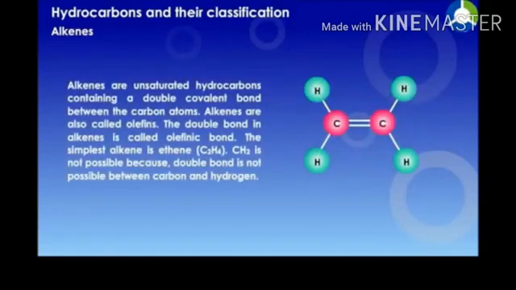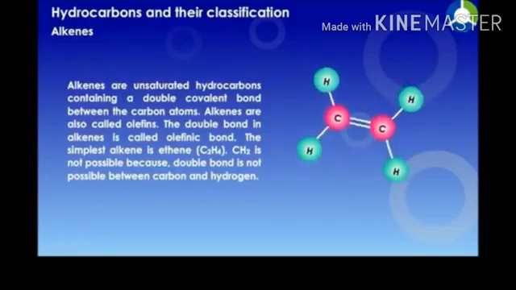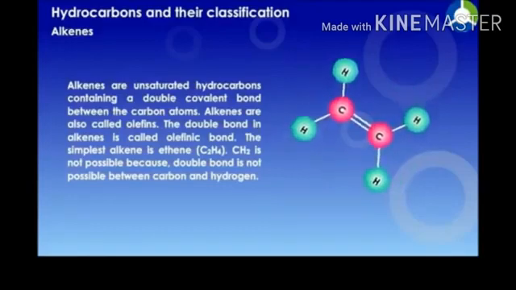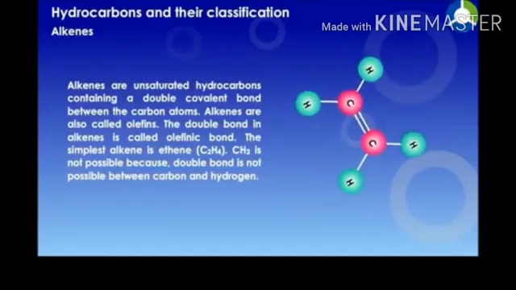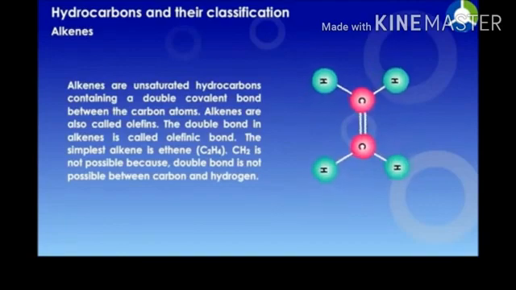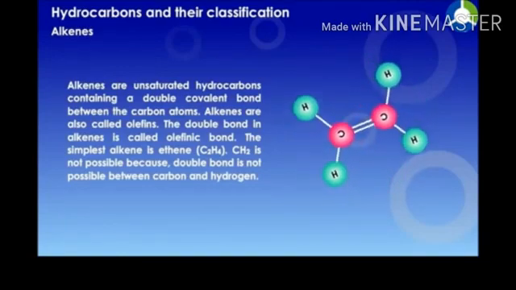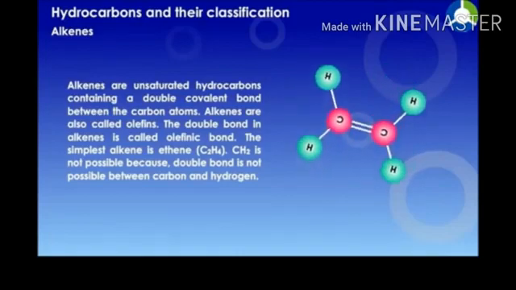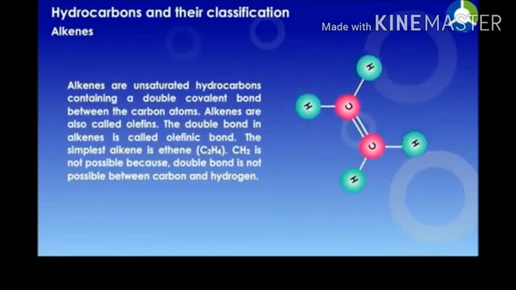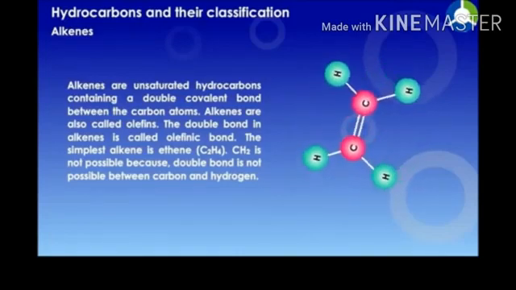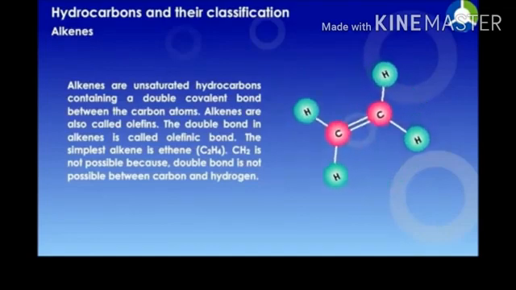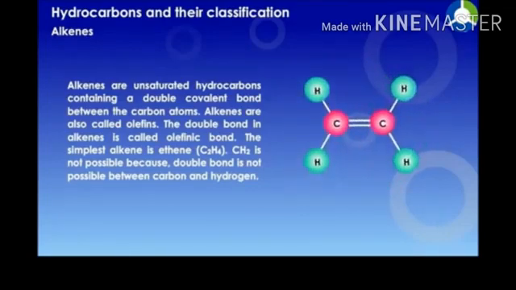Alkenes. Alkenes are unsaturated hydrocarbons containing a double covalent bond between the carbon atoms. Alkenes are also called olefins. The double bond in the alkenes is called the olefinic bond. The simplest alkene is ethene, C2H4. CH2 is not possible because a double bond is not possible between carbon and hydrogen. In the alkenes, a carbon-carbon double bond is there.